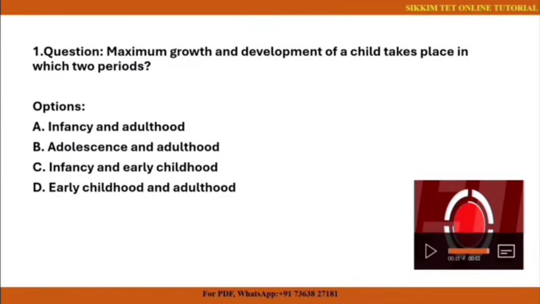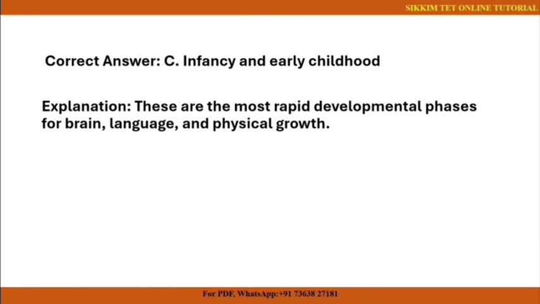Okay, time's up. So this question is from Child Development and Pedagogy, that is CDP, and most of you might have guessed the correct answer. The correct answer for this question is number C, that is infancy and early childhood. So your infancy and early childhood are the fastest growing period in a child's life.